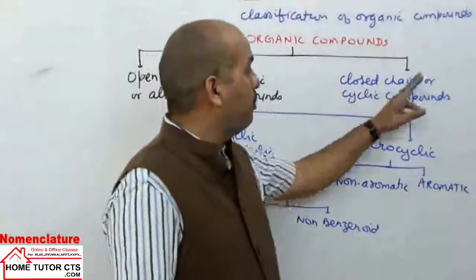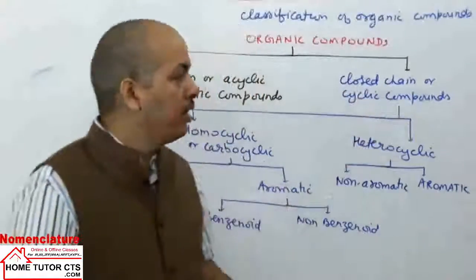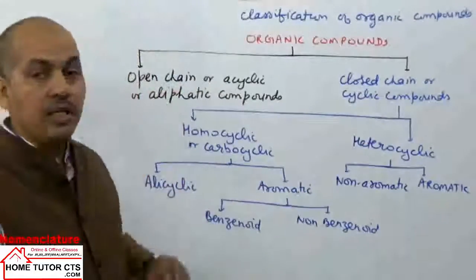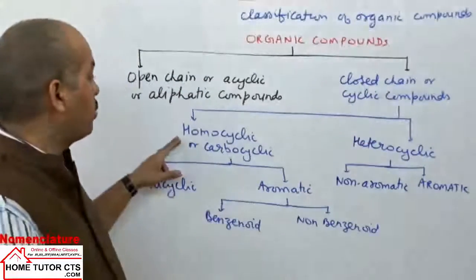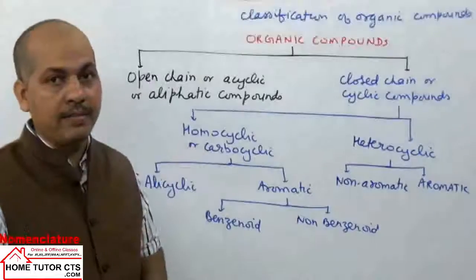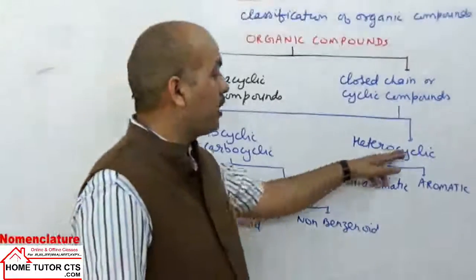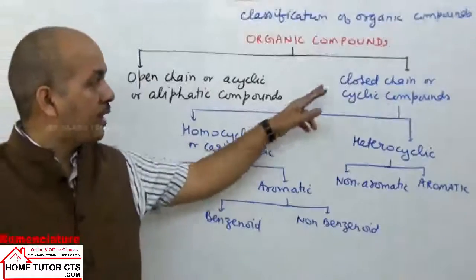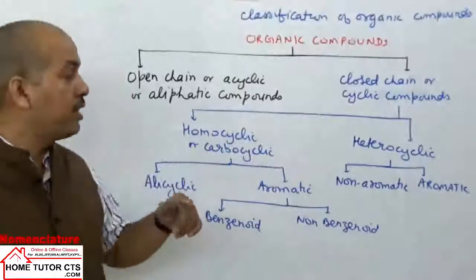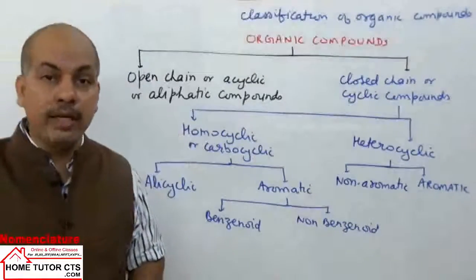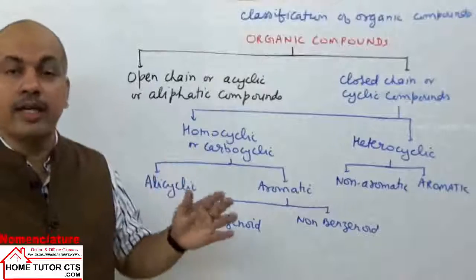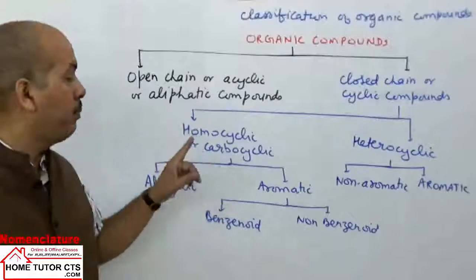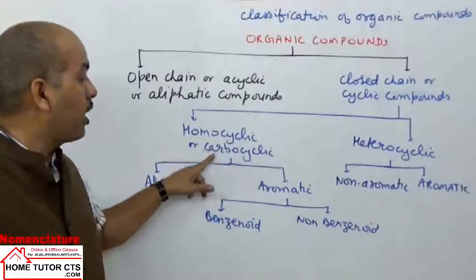अगला होता है closed chain compounds or cyclic compounds. This closed chain compounds or cyclic compounds can be taken two types again. One are called as homocyclic or carbocyclic, and one is called heterocyclic. इसका मीनिंग क्या होता है? One is called homocyclic. Compound cyclic होंगे, ring होगा इसमें. Now if the ring is made of only carbon atoms, no other element is coming in the ring, then the compound is called homocyclic or also carbocyclic.